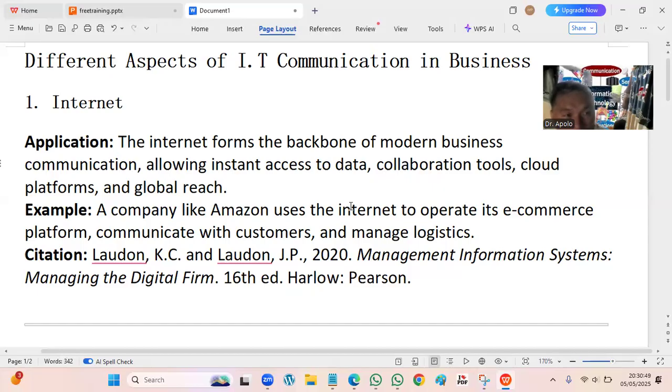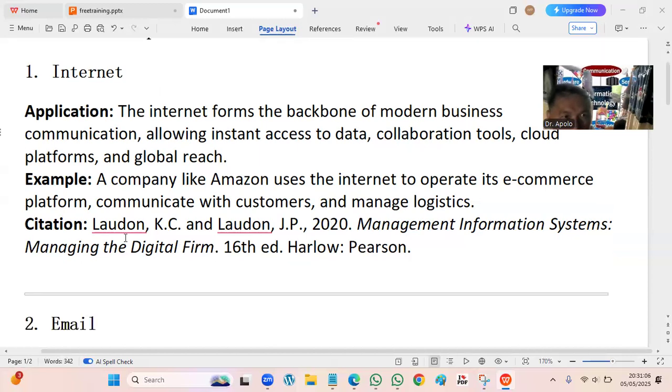Actually, Amazon doesn't own the company, but they have connections with the company. So that's how they do the IT communications. Okay, so these are our citations.